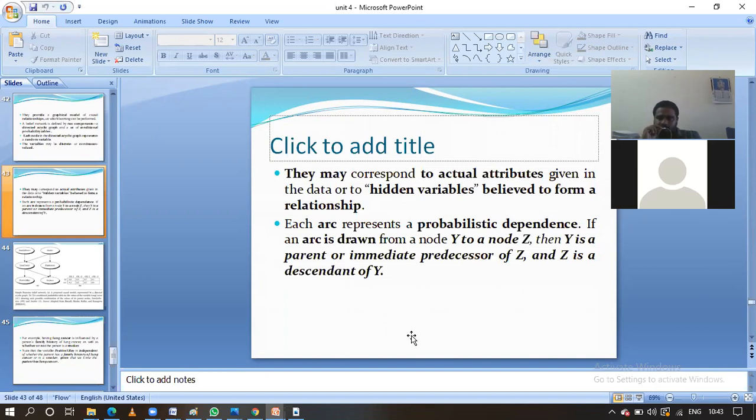Here in the directed acyclic graph, the arc represents the probabilistic dependencies. For suppose we have an arc from Y to Z. Y we call the parent or immediate predecessor of Z, and Z we call a descendant of Y. Here the arc represents the probabilistic dependencies.